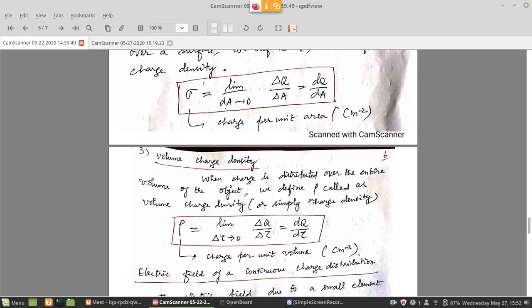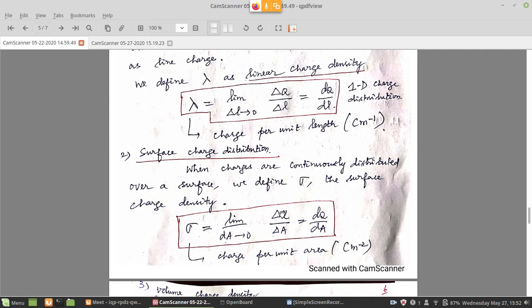So these are the three types of continuous charge distributions. Line charge: the quantity is linear charge density lambda, and the unit is coulomb per meter. Surface charge: the quantity is surface charge density sigma, the unit is coulomb per meter square, that is charge per unit area.